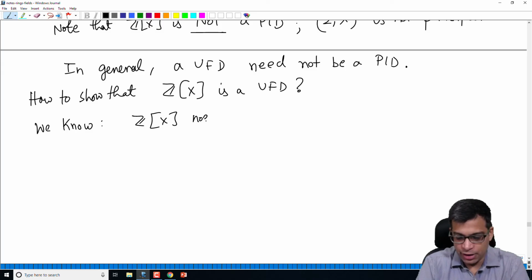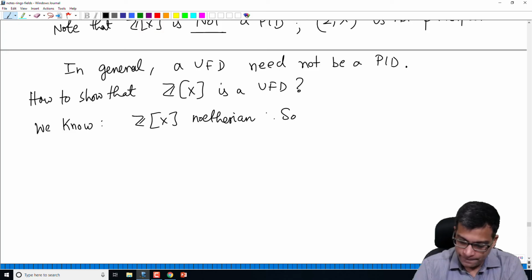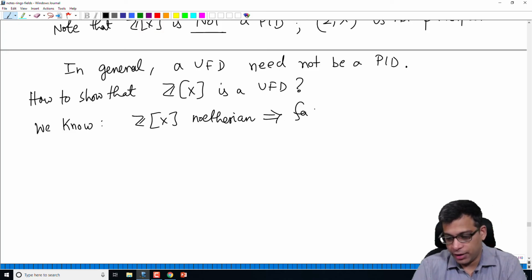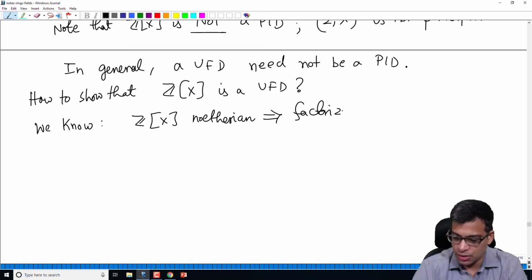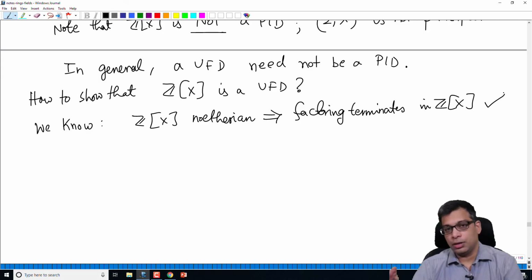The Hilbert basis theorem says that if R is Noetherian, the polynomial ring over R in one variable is Noetherian. So Z is Noetherian for sure, so Z[x] is Noetherian. So factoring terminates in Z[x], that's not a problem. That's good. So the factorization part is clear.